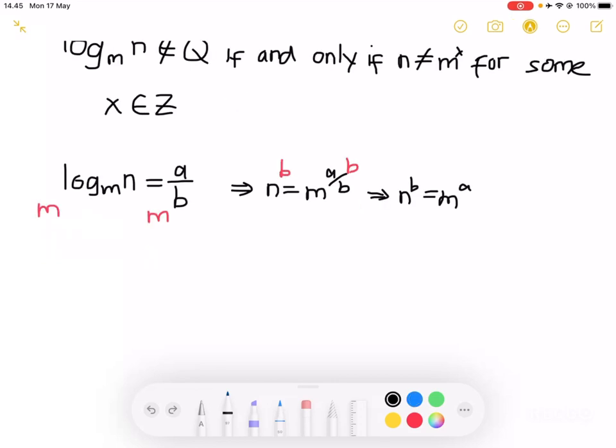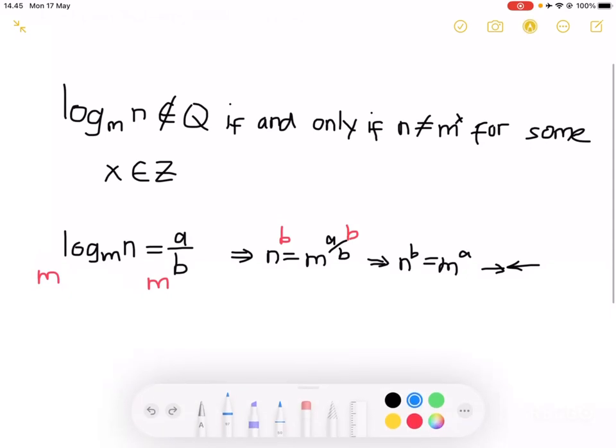So therefore, we have arrived at a contradiction because there are no integers a and b that satisfy this equation. So therefore, log base m of n is indeed irrational for our special case of this condition right here.